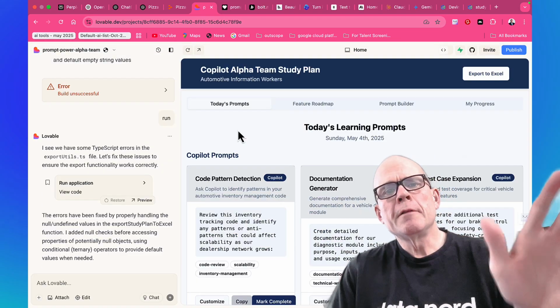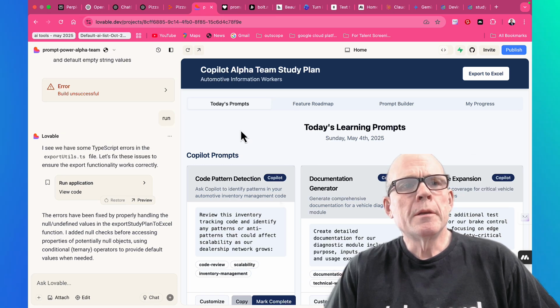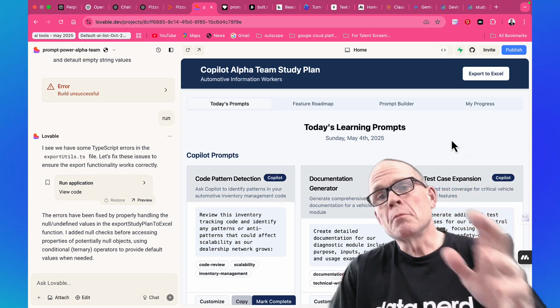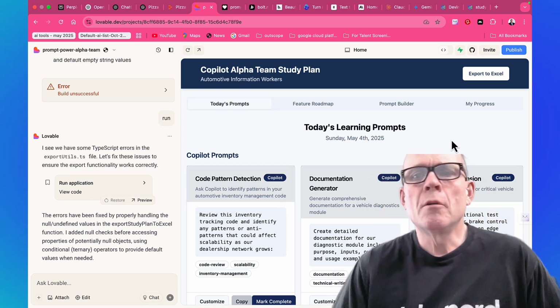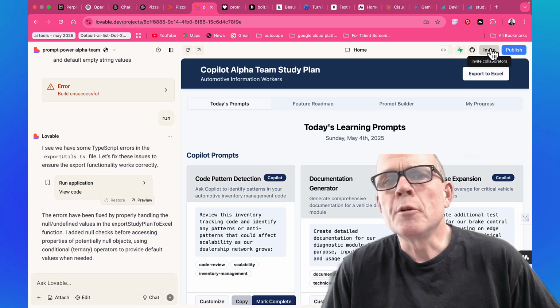By the way, I did a different thing. I built a prompt study guide that I thought was very cool. This is in Lovable. Again, this is another one of those tools for developers who don't like to work as hard, or for people who maybe don't know how to develop as well. And you can go ahead and connect that to your GitHub. You can invite people to it.